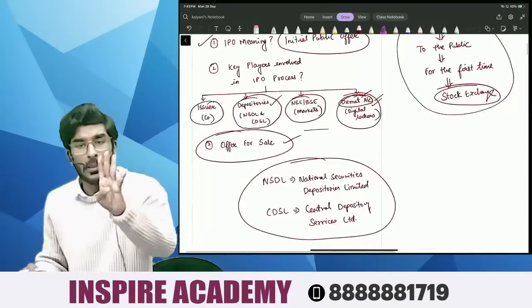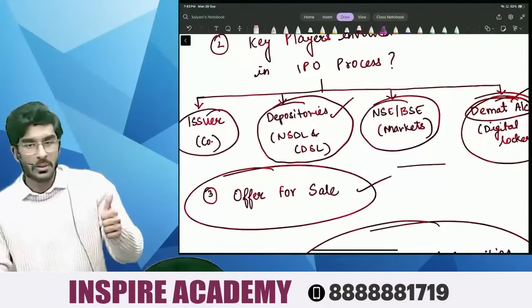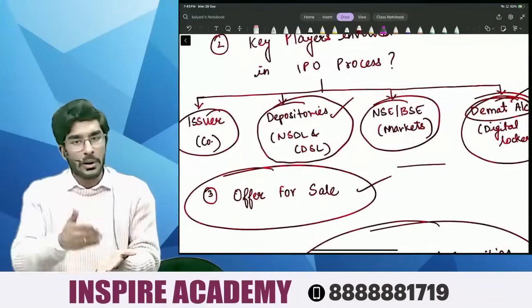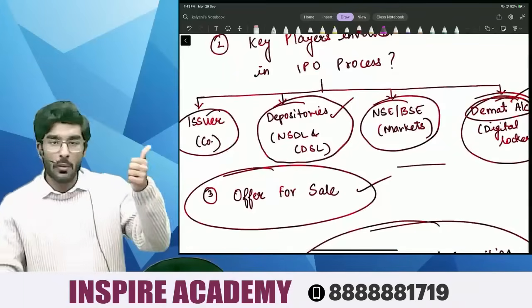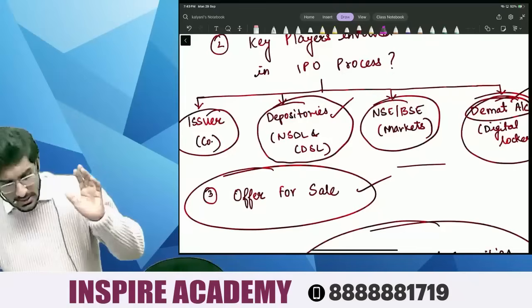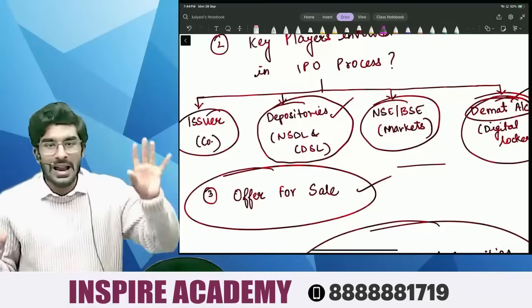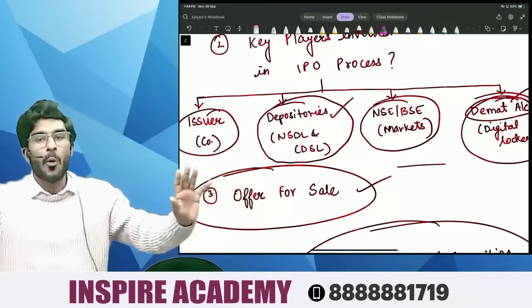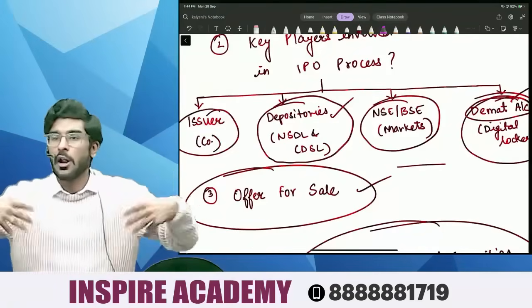So there are four players involved in the IPO process. Key players involved. Number one is, people, issuer, Lenskart. Number two is, people, depositories. Now, how many types of depositories are there? Number one is NSDL and number two is CDSL. Number three is, people, NSE and BSE. You all know, people, National Stock Exchange and Bombay Stock Exchange. These are the markets. This is a place where you will find a lot of buyers and sellers.